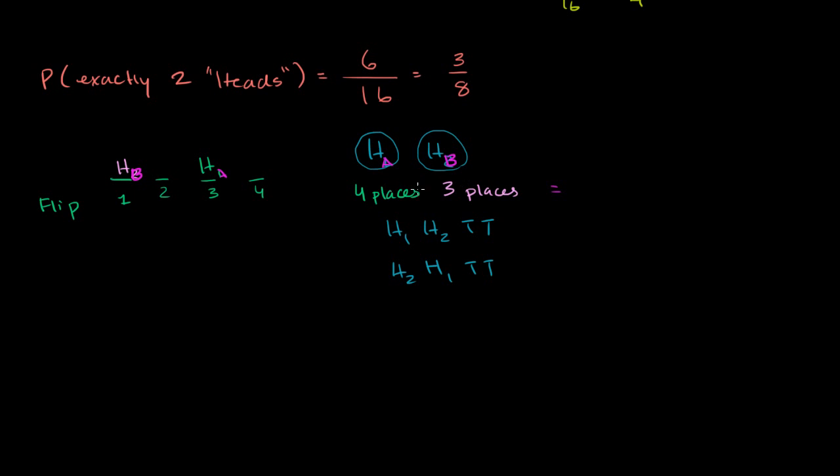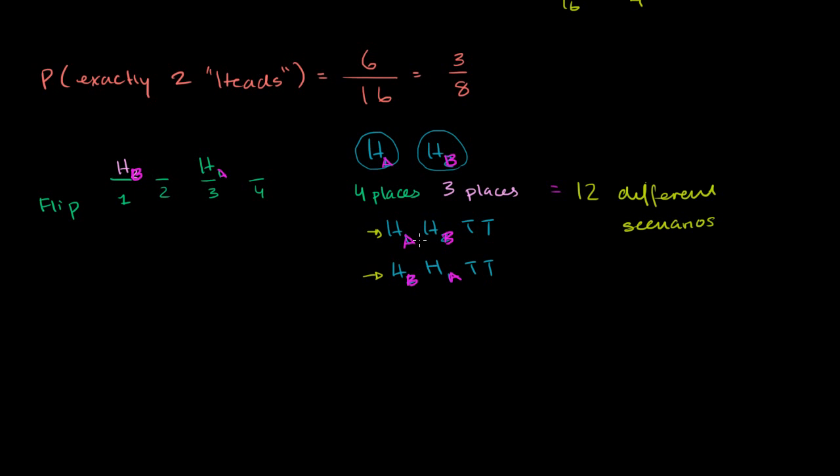And so if you were to multiply all of the different ways that you could get all of the different scenarios where this is in 4 different places, and then this is in one of the 3 leftover places, you get 12 different scenarios. But there would only be 12 different scenarios if you viewed this as being different than this. And let me rewrite it with our new notation. So this is head A, this is head B, this is head B, this is head A. They would only be 12 different scenarios if you viewed these 2 things as fundamentally different.